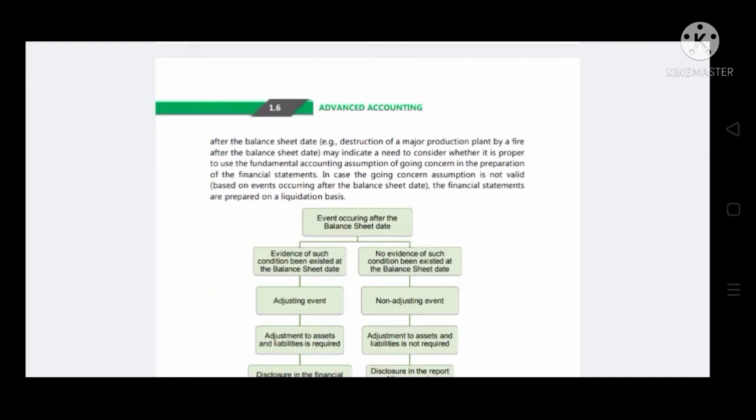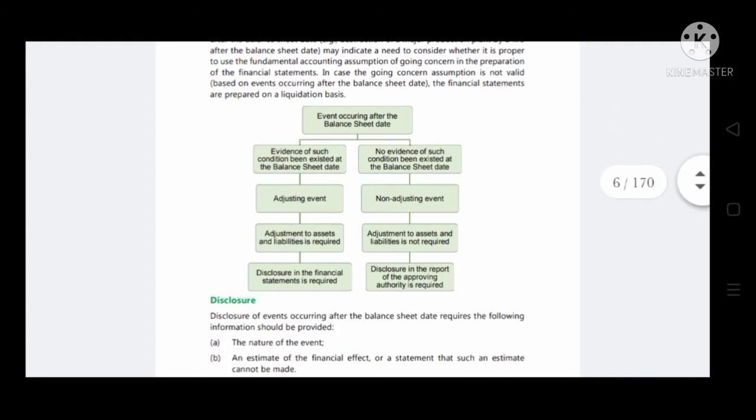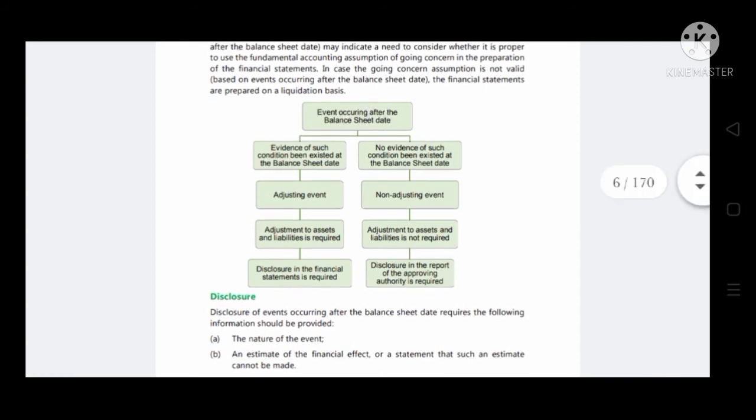Now, let's come to the second term, which is events occurring after the balance sheet date. It can be treated in two ways. See here, you can see this flow chart: events occurring after the balance sheet date. It has two sides: evidence of such condition existing at the balance sheet date, and no evidence of such condition existing at the balance sheet date.